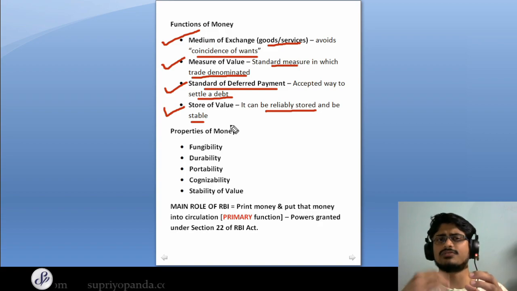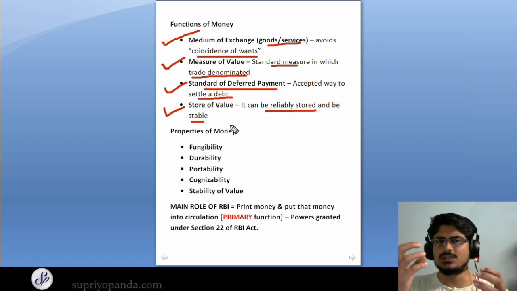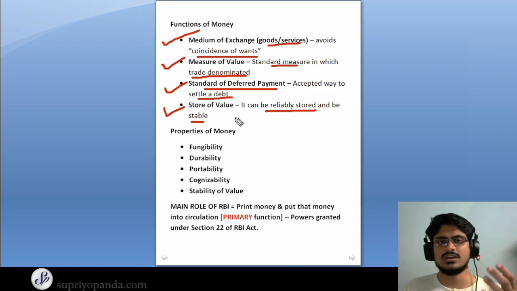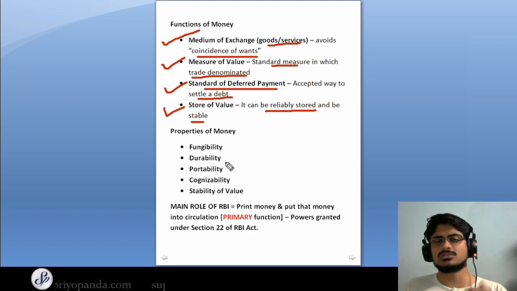Inflation eats away at the value of money. However, since most modern economies have inflation targeting frameworks, and they don't have a huge amount of inflation, in the end the economists decided that store of value can also be another function of money.